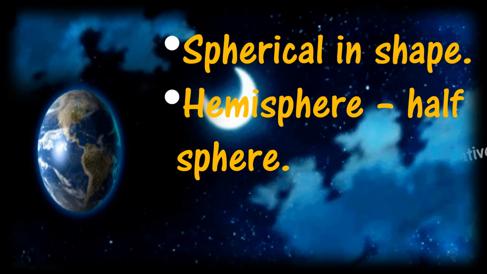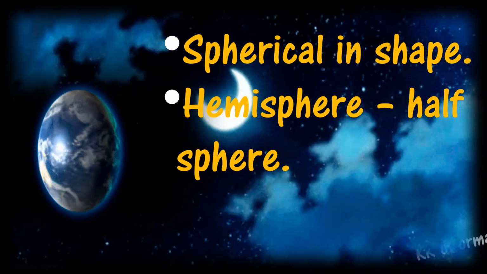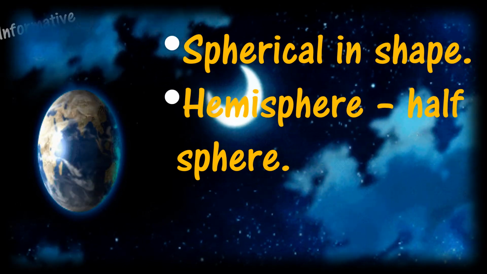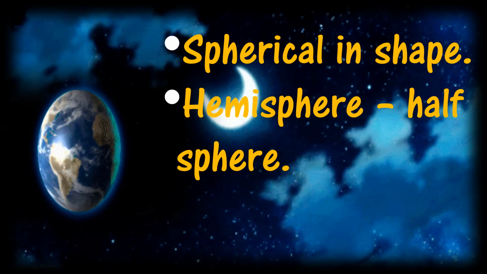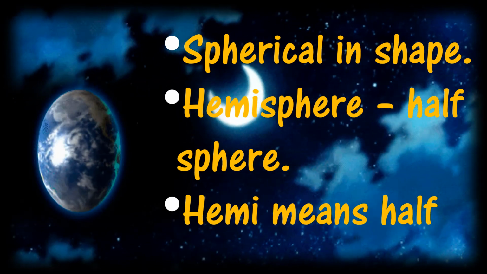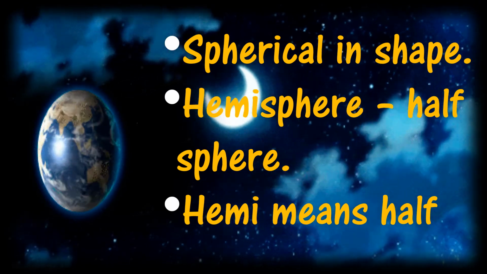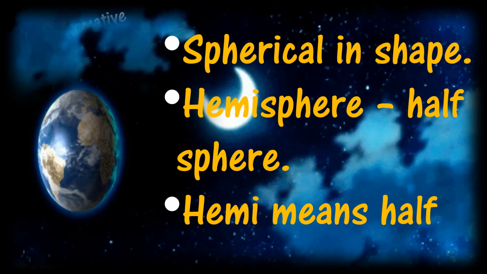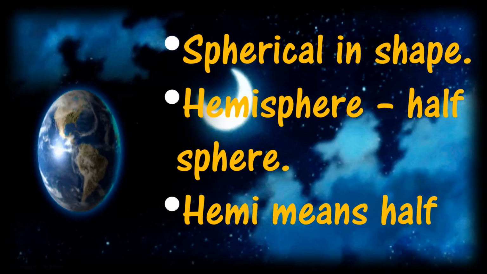Hemisphere means half sphere. Hemi means what? Half. Very good.